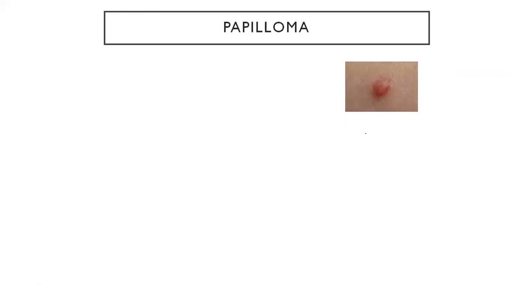Next, you have papilloma. Papillomas are nothing but warts. It can be caused by HPV, and it can be present either as a pedunculated, branched lesion, or as a sessile proliferation of skin or mucosa. Next, you have Verruca vulgaris. This is a common skin wart, and this is also caused by several strains of HPV.